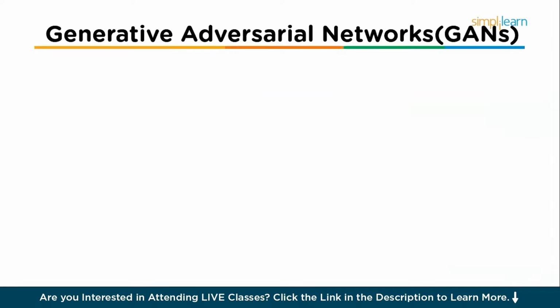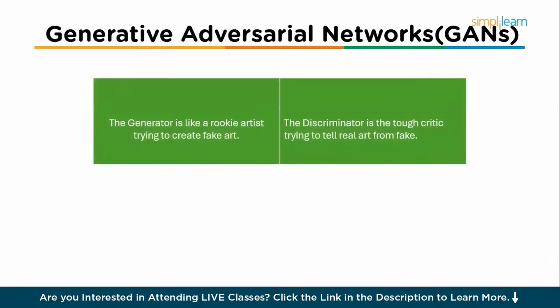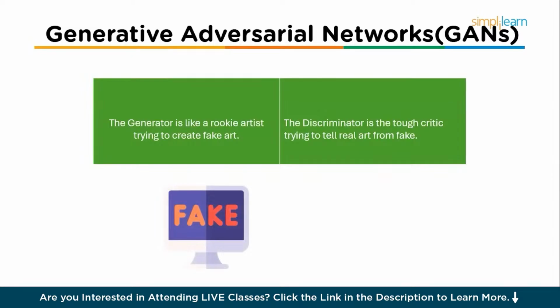So how does it work? Think of GANs like a competition between 2 neural networks. The generator is like a rookie artist trying to create fake art. The discriminator is the tough critic trying to tell the real art from the fake. So the artist creates random images. The critic says fake or real, and the artist learns to get better.